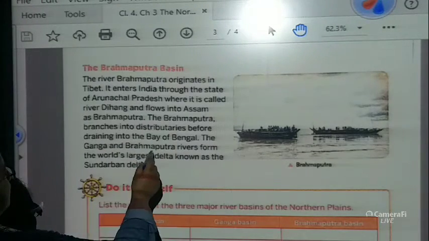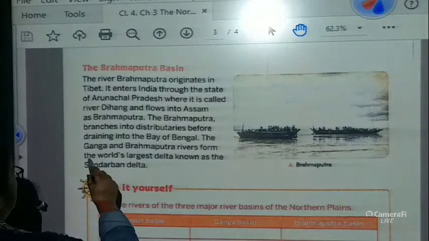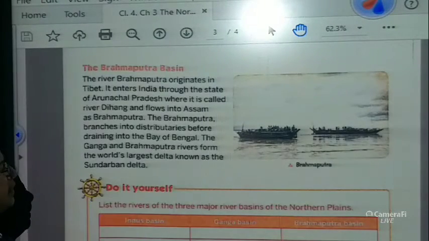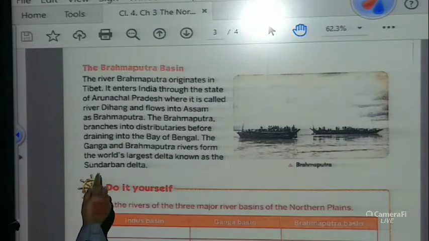The Ganga and the Brahmaputra rivers form the world's largest delta, known as the Sundarban Delta. We all have heard about Sundarban, where we have the Royal Bengal tiger and of course crocodiles. So it is the largest delta in the world and its name is Sundarban.